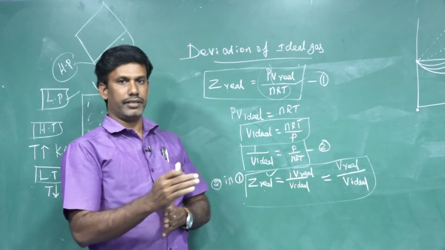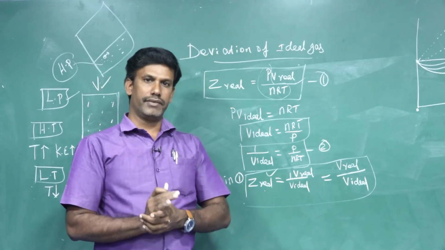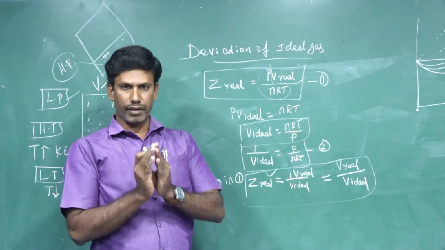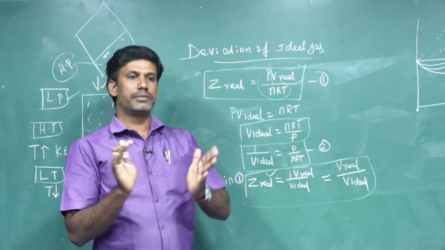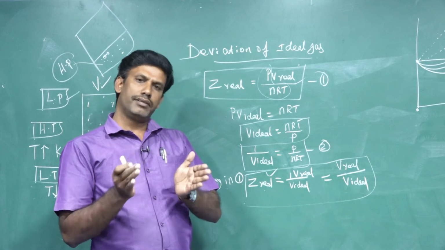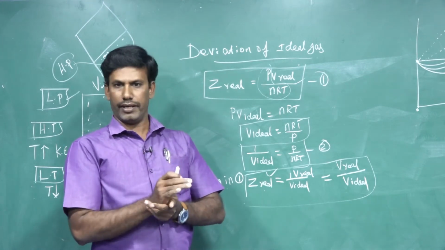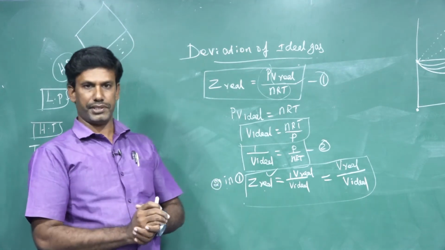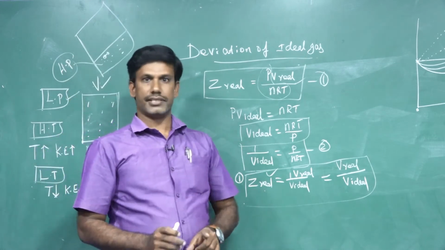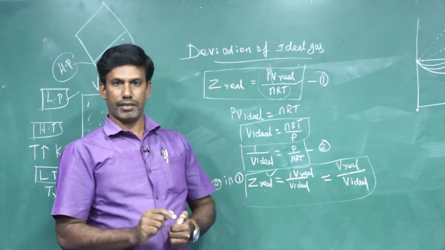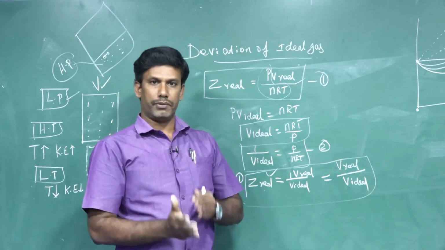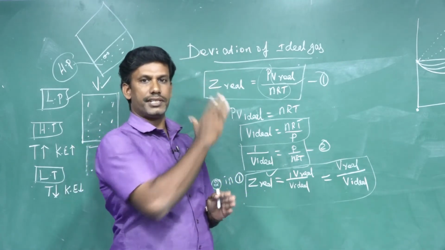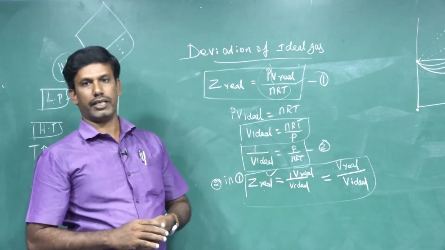How is it deviated? If the compressibility factor Z equals 1, that is ideal. It is very difficult or impossible to get, but sometimes some gases behave ideally at a certain temperature and pressure. That temperature is called the Boyle temperature, or the particular point is called the Boyle point. Above the Boyle point there will be a positive deviation. Below the Boyle point there will be a negative deviation.